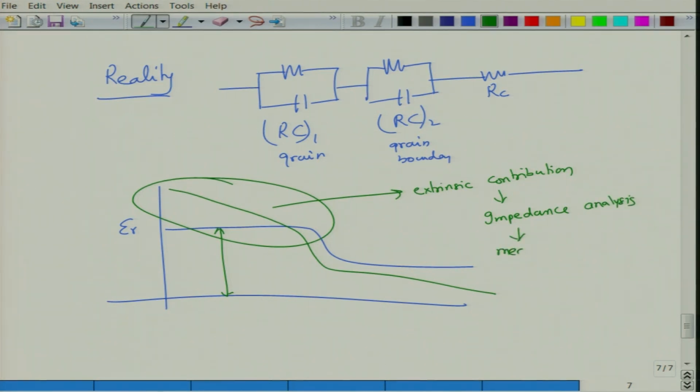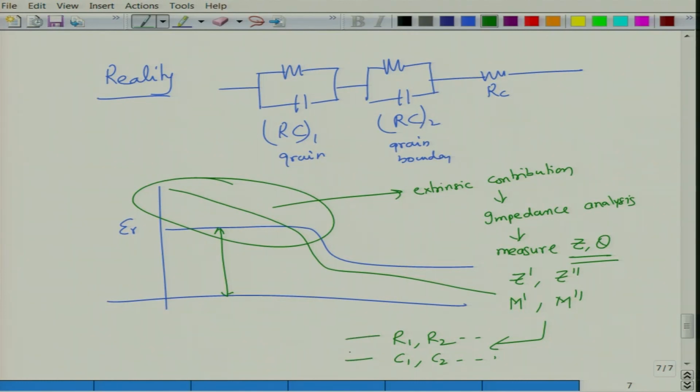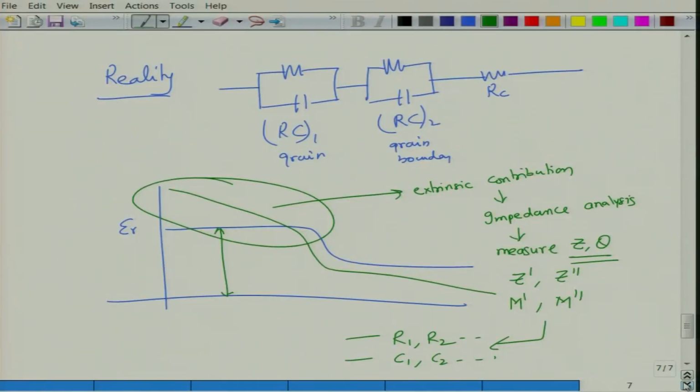measure Z and theta. From Z and theta you work out Z prime, Z double prime, then you work out M prime, M double prime, then you work out the different R's, R1, R2, etc., and different C's, C1, C2, etc. Then looking at the values of R1 and C2, you have to make a judgment. So, how do you make a judgment then?